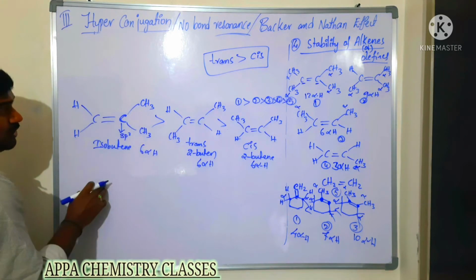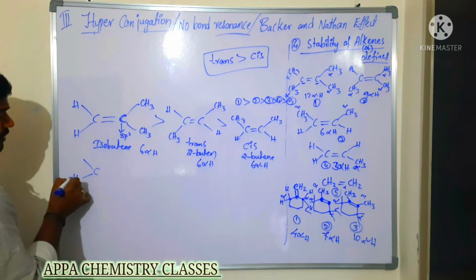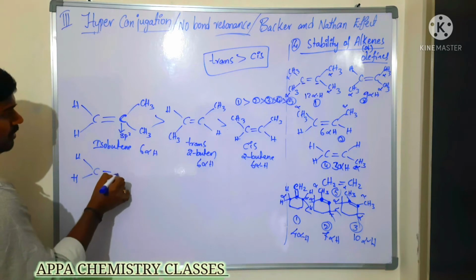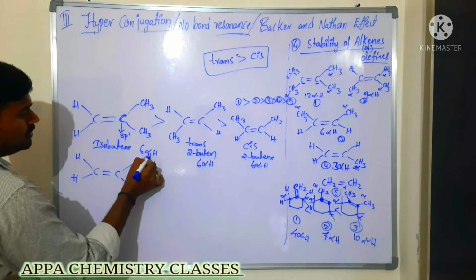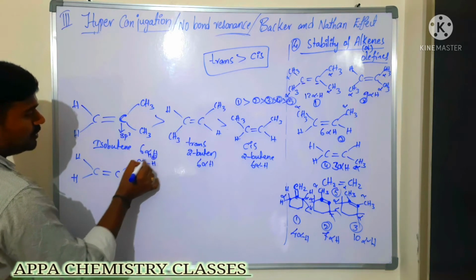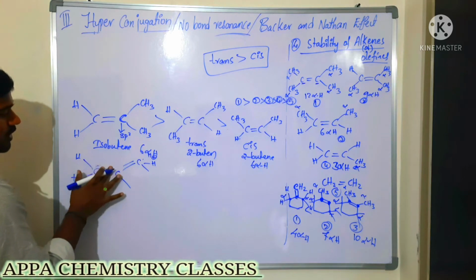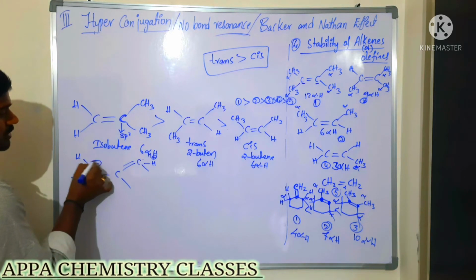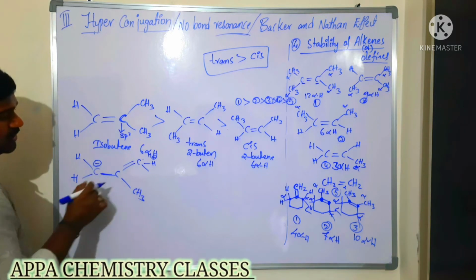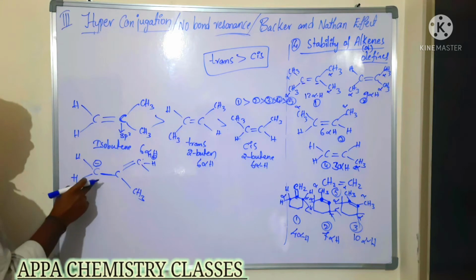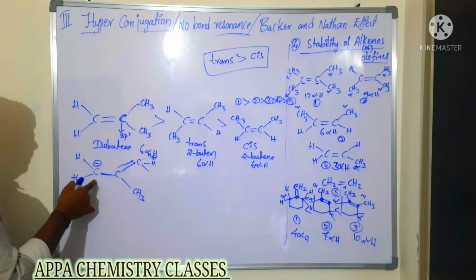In this case, what happens? Here hydrogen is there, double bond C. It loses the sigma electron, so it gets a positive charge. The double bond shifts here, so it gets the negative charge, and CH3 is there. This negative charge is more stable.